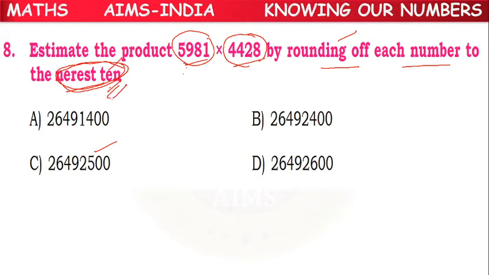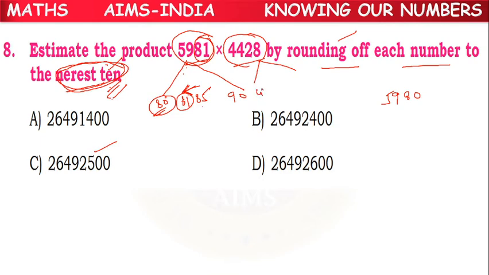What is the first number? 5981. So they are asking nearest 10. So let's take up to 10th place, 81. So 81 is between 80 and 90. What is the middle number? 85. Where is 81? To the left of 85. So what is the rounded number? 5980.